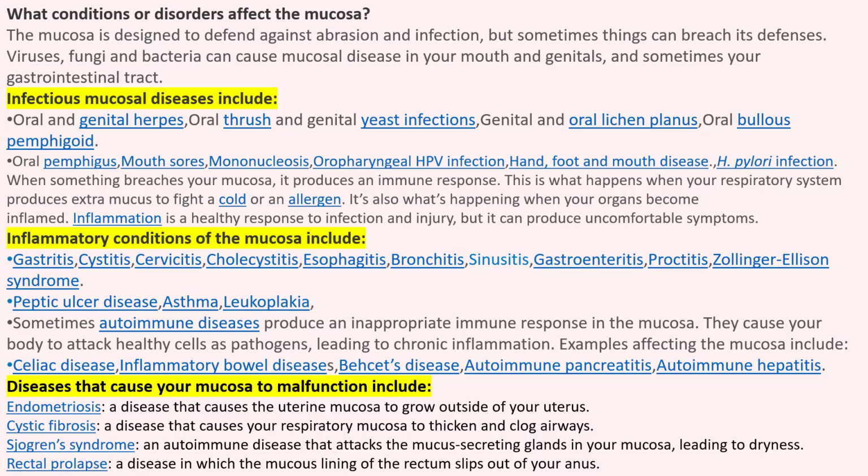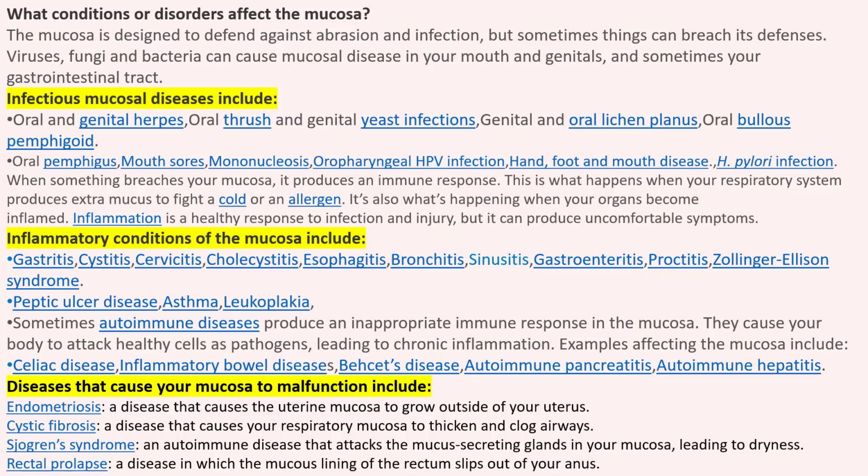So this is what happens when your respiratory system produces excess mucus. Your respiratory system starts producing extra mucus to fight a cold, or if any allergen affects you. This is also what happens when your organs become inflamed, meaning inflammation happens in your body. Very important point: inflammation is a healthy response to infection and injury, although it can produce uncomfortable symptoms.